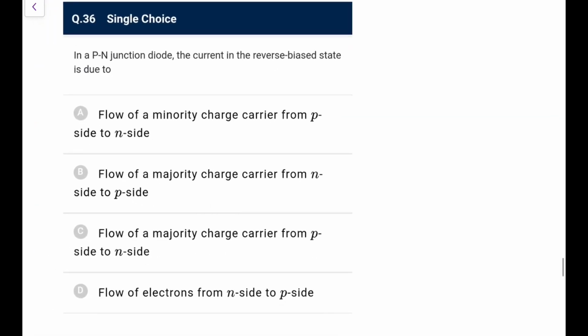Next one. In a PN junction diode, the current in the reverse bias state is due to, current in reverse bias we say is the flow of minority charge carriers from P side to N side, not flow of majority carriers. You know, in reverse bias, the current is only because of the minority carriers. So go for option A.